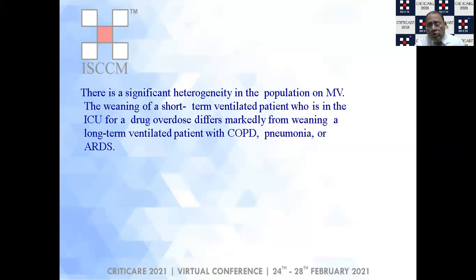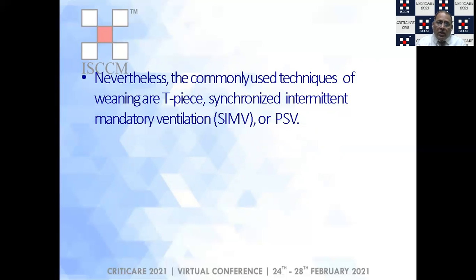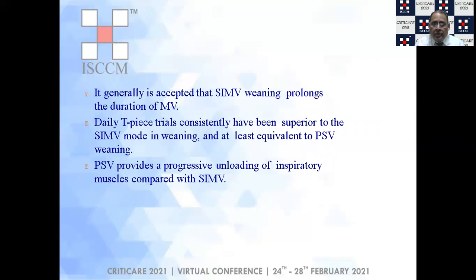There is significant heterogeneity in the population on mechanical ventilation. So when you are weaning a patient who's there for a short duration, say a patient with a drug overdose, the weaning process would definitely be different from a patient who has been on a ventilator for a relatively much longer time, say for example, who's recovering from pneumonia or ARDS or a bad COPD. Nevertheless, the commonly used techniques are T-piece trials, SIMV or synchronized intermittent mandatory ventilation, or pressure support ventilation.